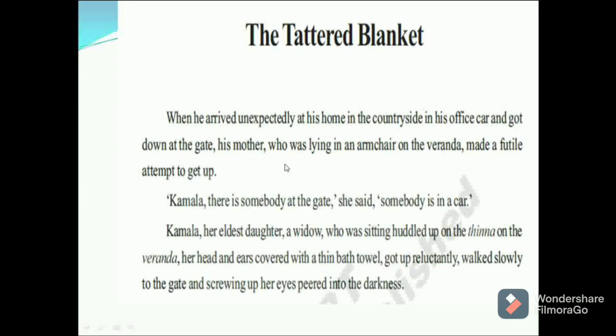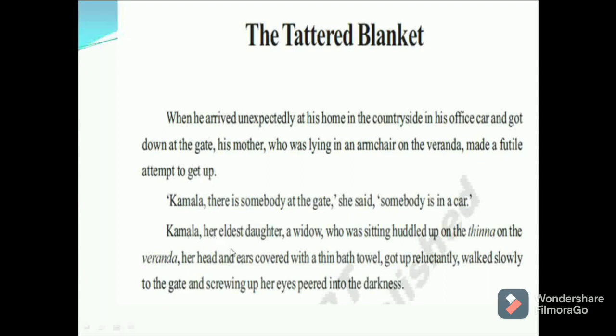She wanted to get up, but she was unable to get up as she was an old woman. Kamala, there is somebody at the gate, she said. She said to Kamala, somebody is coming there. Somebody is in a car. Kamala, her eldest daughter, a widow who was sitting huddled up on the thinna on the veranda, her head and ears covered with a thin bath towel, got up reluctantly, walked slowly to the gate, and screwing up her eyes peered into the darkness.